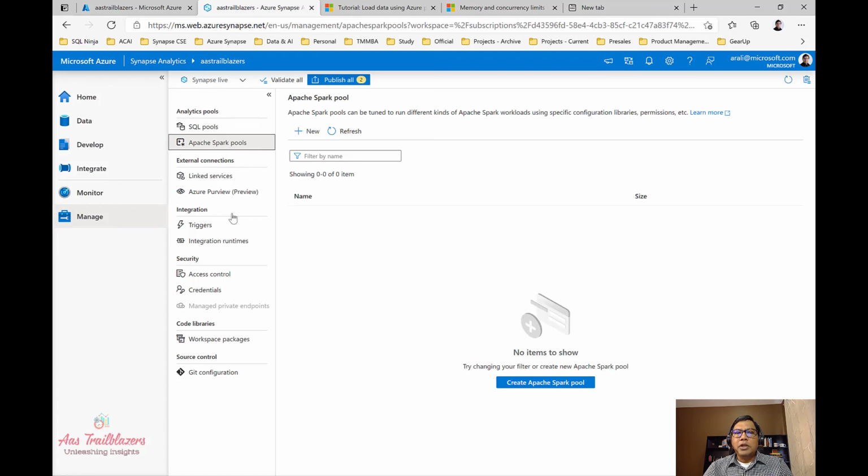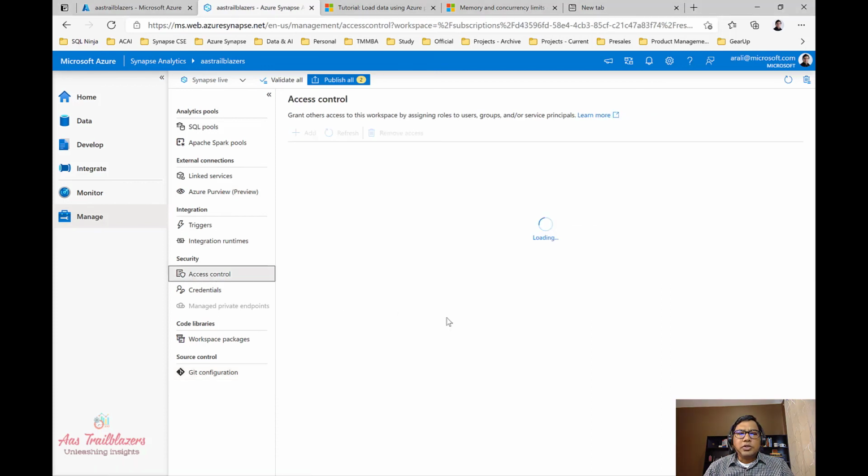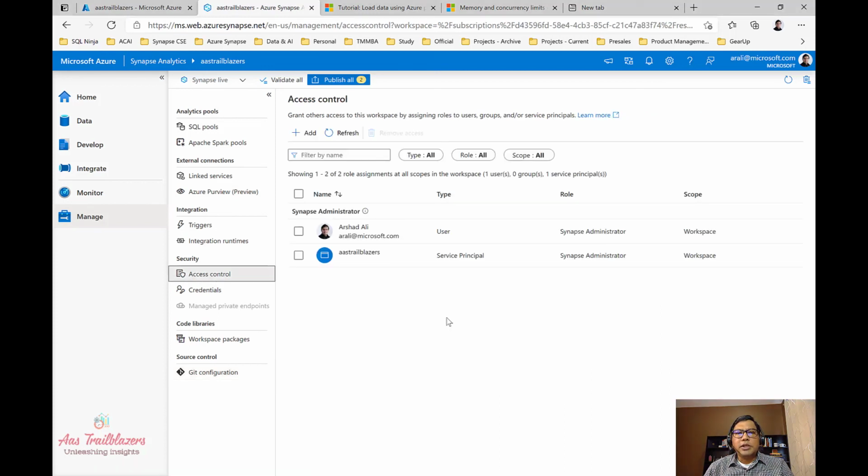Then you can link this workspace with Git so that the changes you make to your code are committed into a Git repository. And then you can manage all sorts of resources from here. Then you can go to access control to manage permission and access to this workspace.